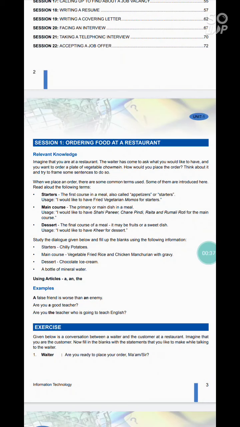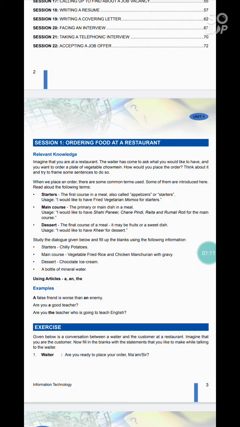So, there is a condition given that you are in a restaurant and the waiter has come to take the order and you want to order a plate of vegetable chow mein. Here are some common terms which are used when we place an order, and they are divided into three stages. First is starters, second is main course, and third is dessert. A starter is a small dish of food or drink which is taken before the main meal or main course, and these are known to increase appetite. It can be hot or cold.